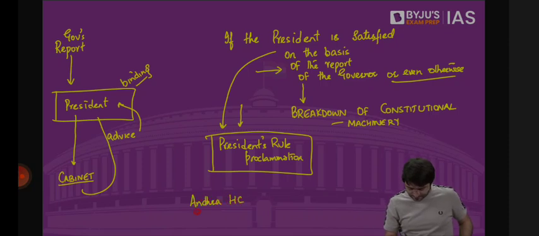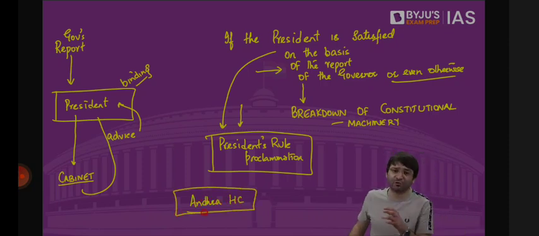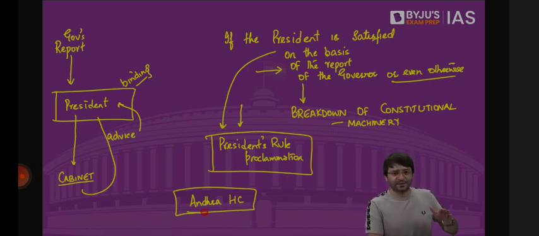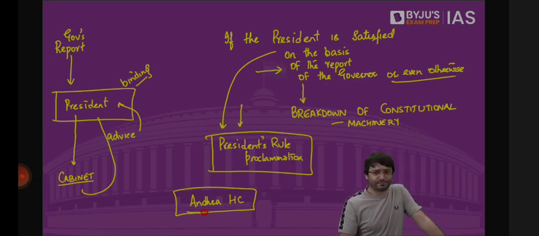Andhra Pradesh High Court was heavily criticized by the people, by the experts, by the Supreme Court itself for getting involved in this matter. What is this matter? Mr. Jagan Mohan Reddy is the Chief Minister of Andhra Pradesh. There is allegation of corruption against him, allegation of corruptions against his ministers as well. Matter went to the Andhra Pradesh High Court. Andhra Pradesh High Court said, we will see if we can recommend imposition of president's rule in Andhra Pradesh.